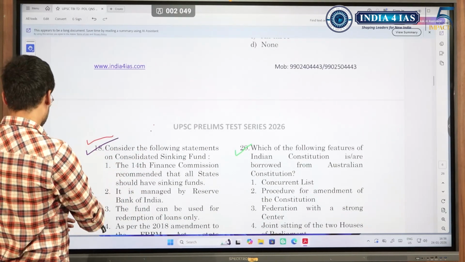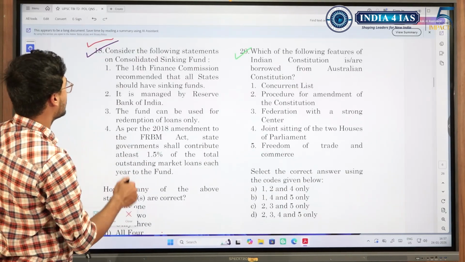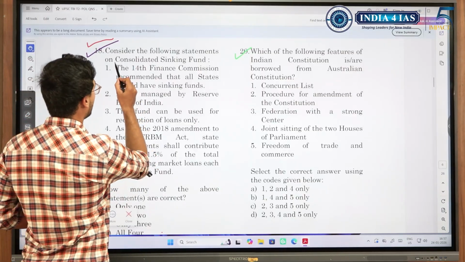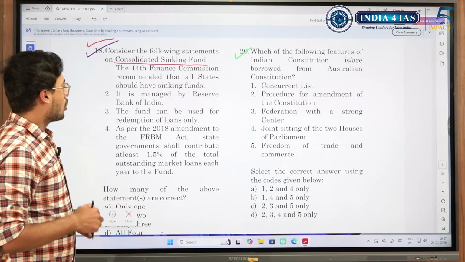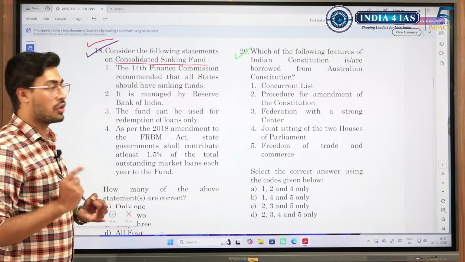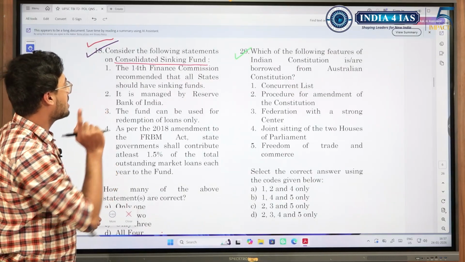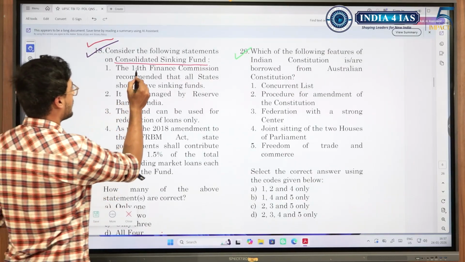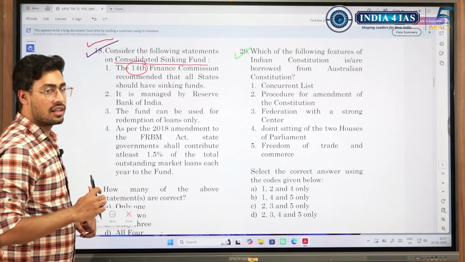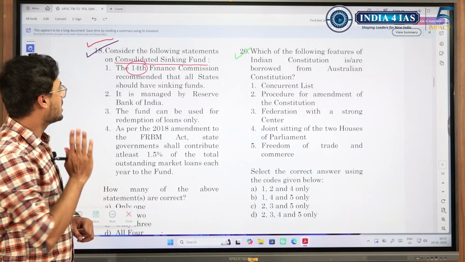So I'll skip this question. Again, the next question is on which of the following statements are related to the Consolidated Sinking Fund. We know the Consolidated Fund of India, we know the Contingency Fund of India. So what is this Consolidated Sinking Fund? 14th Finance Commission. In Polity, like I said, where do they give the traps? They give traps here.